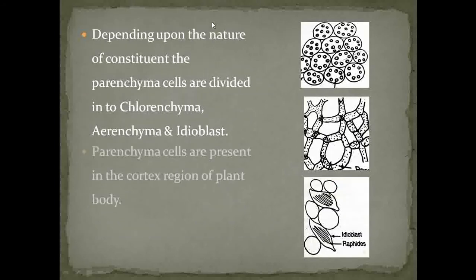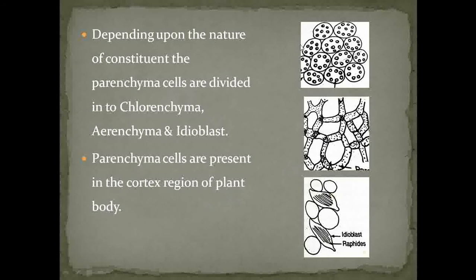Depending upon the nature of the constituents, the parenchymatous tissues further get categorized into three types. If you observe this structure, it is called chlorenchyma. This one is aerenchyma, and this is called idioblast. So what is the difference between these three? Whenever the parenchyma cells show the presence of chloroplast, they are categorized as chlorenchyma. And these chlorenchyma cells help in the process of photosynthesis.